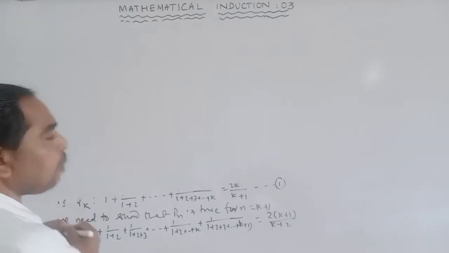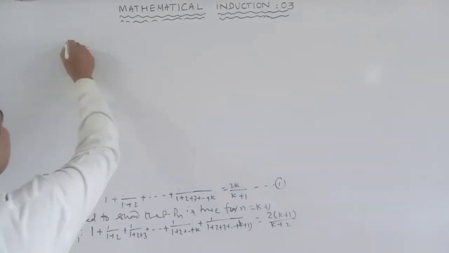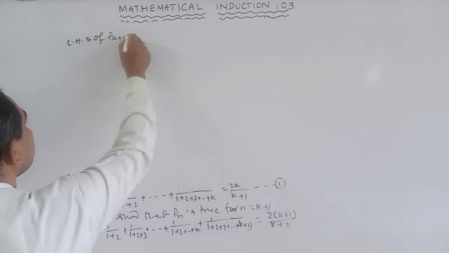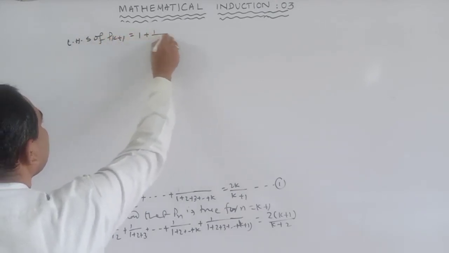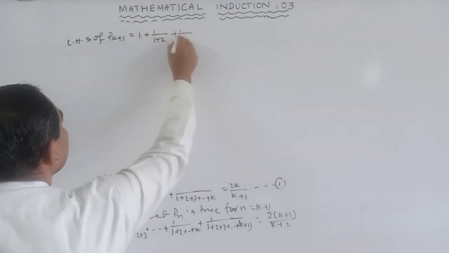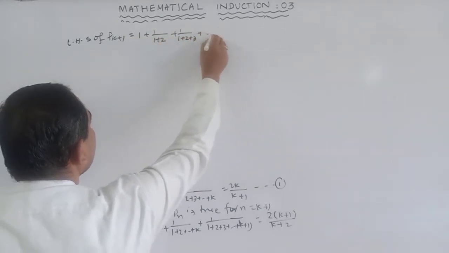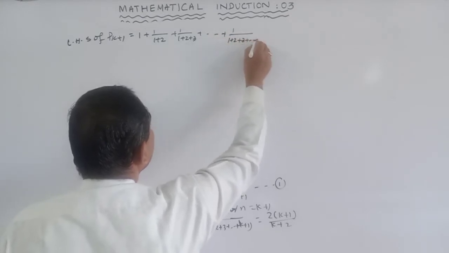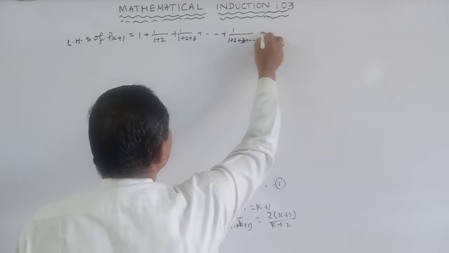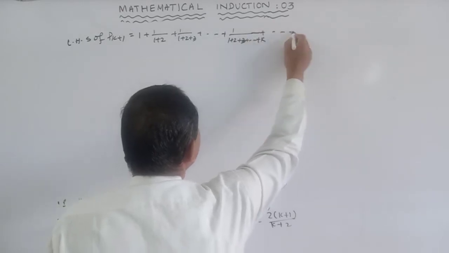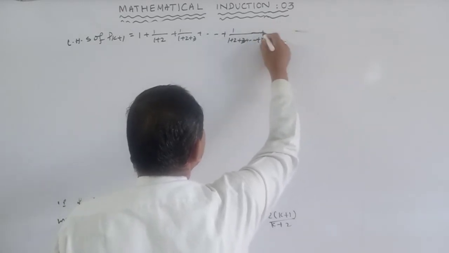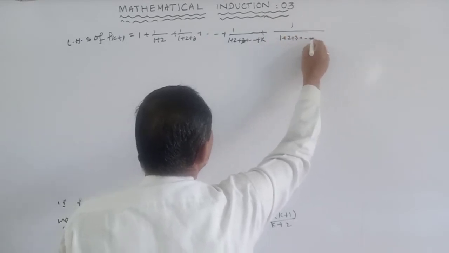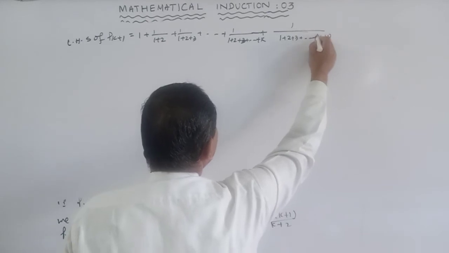So LHS of P(k plus 1) is equal to 1 plus 1 by (1 plus 2) plus 1 by (1 plus 2 plus 3) up to 1 by (1 plus 2 plus 3 up to k), plus the next term 1 by (1 plus 2 plus 3 up to k plus 1).